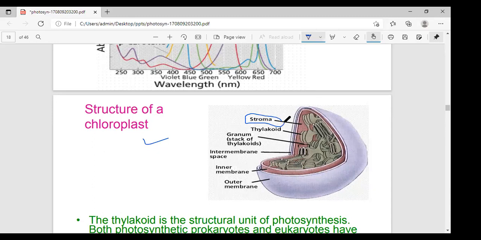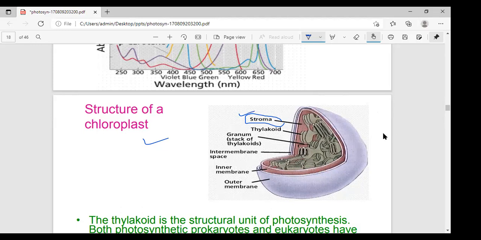Chloroplast is the cell organelle which contains all the photosynthetic pigments. The chloroplast is one of the largest cell organelles of the mesophyll cells, and the part surrounded by the chloroplast is called the stroma, which is enzyme rich.